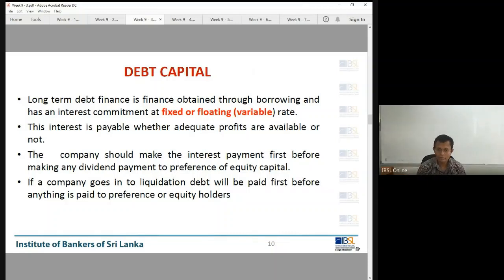Oh, you can have it as an annual variable rate, that kind of flow. You have the 12-month treasury bill rate. That's possible. 1 year treasury bill rate plus 3%, or 6 month treasury bill rate plus. If it is 6 months, every 6 months you have to make the coupon payment. If it is 1 year, every 1 year you have to make the coupon payment.